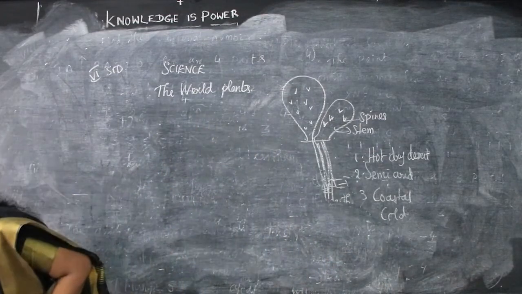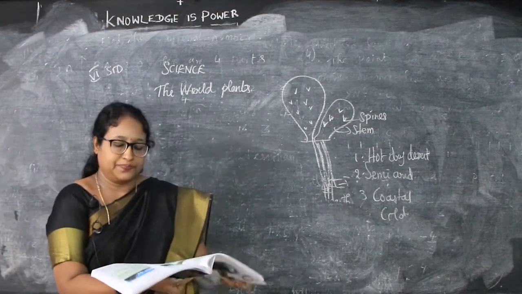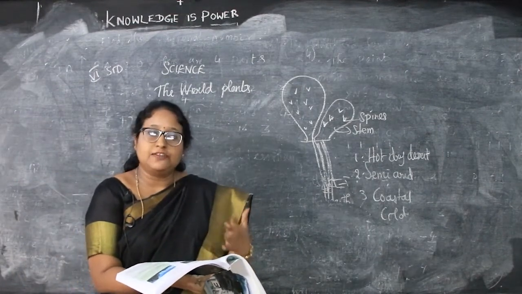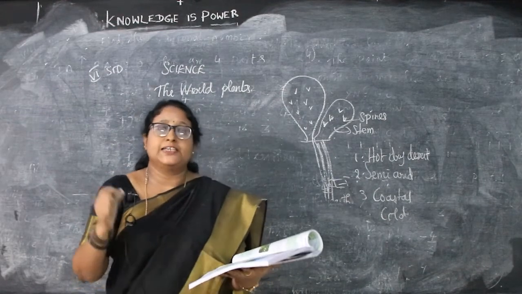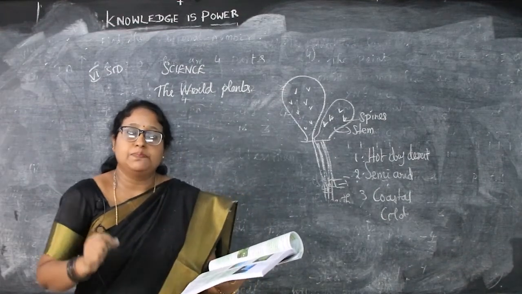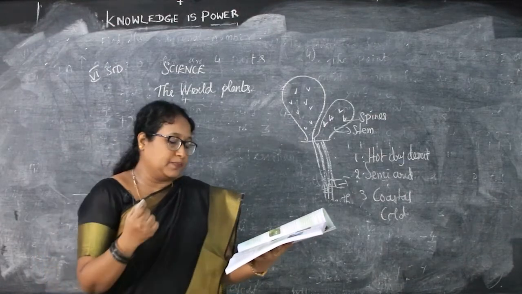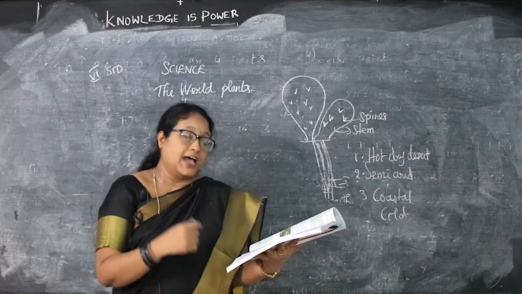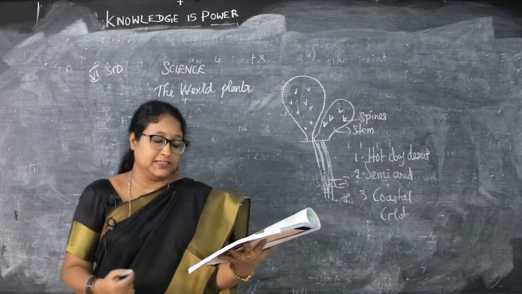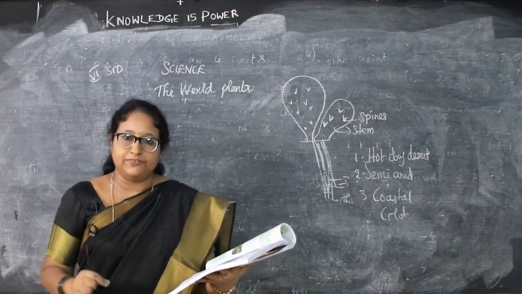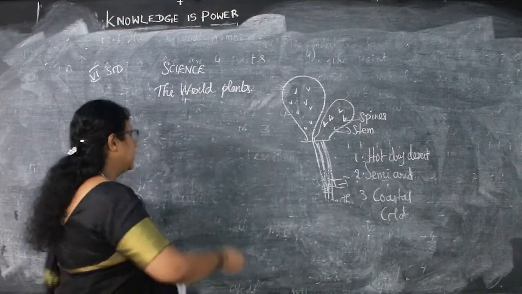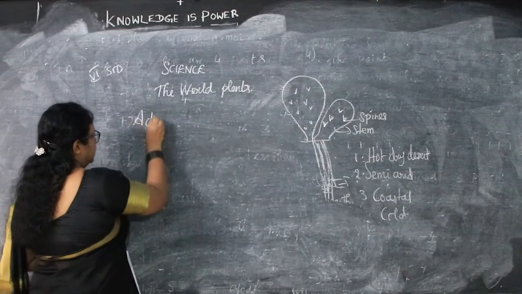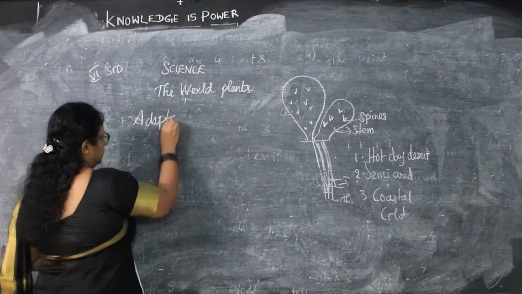Adaptations and modifications. So what is adaptation? Adaptations means special features in a plant which help it to survive in a particular habitat. That is, the plant's specific environment, where it has developed special features which help it to grow and live in that habitat. Now we will see about the different adaptations like tendrils, twiners and thorns.